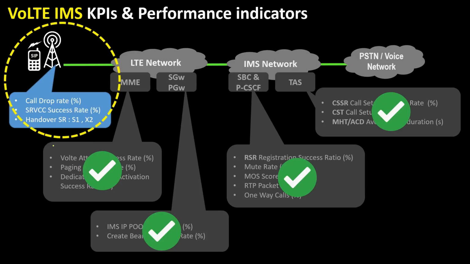The second one is the SRVCC success rate. This is also measured in percentage. This tells us the percentage of calls successfully transferred with SRVCC from VoLTE to 2G 3G network once the user is moving into a low LTE coverage area. Handover success rate. Handover success rate on S1 and X2 is key to mobility services for VoLTE. This is measured at eNodeB.